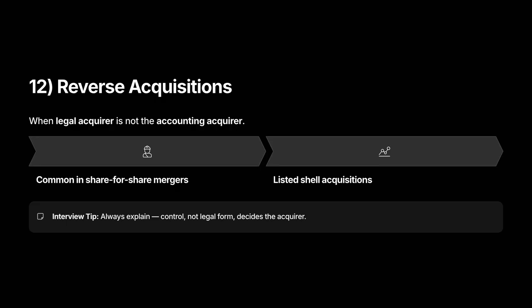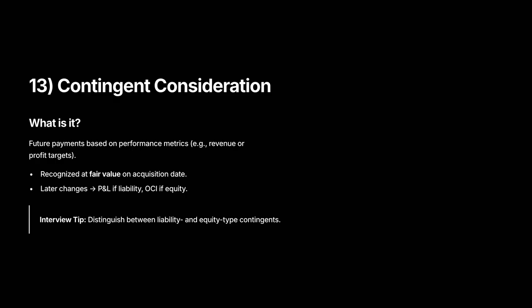12. Reverse acquisitions. Short definition again: a reverse acquisition occurs when the legal acquirer is not the accounting acquirer. Control is the deciding factor. Practical occurrences: common with share-for-share swaps, and when private companies acquire listed shells to go public. The accounting acquirer is the entity whose owners obtain control. Interview strategy: explain with a concrete flow who controls post-transaction. That entity is the acquirer for accounting purposes.